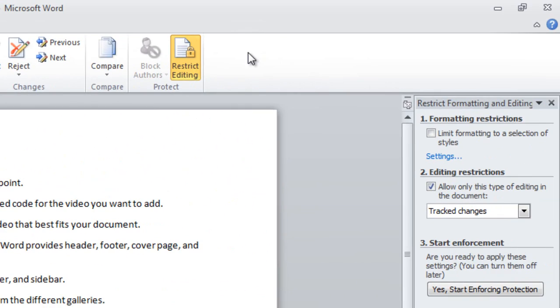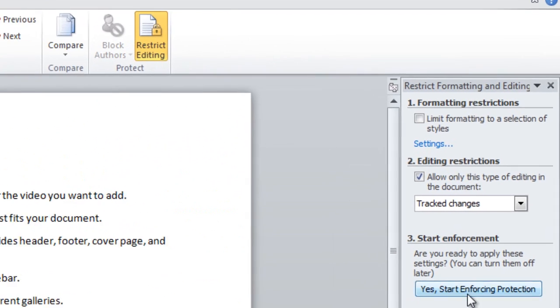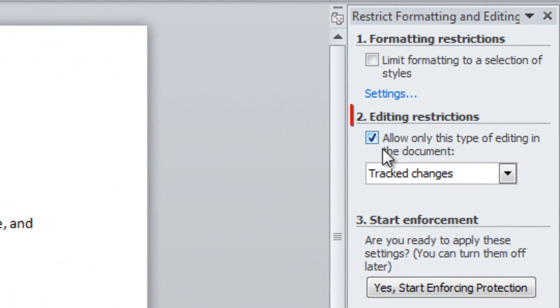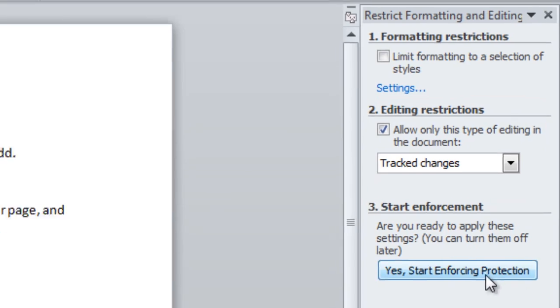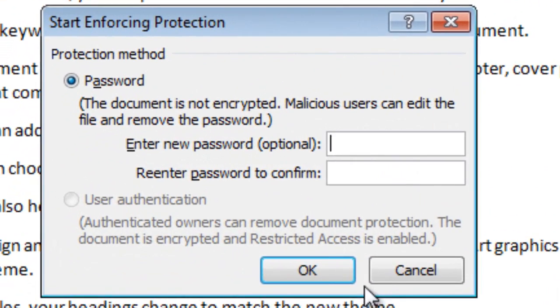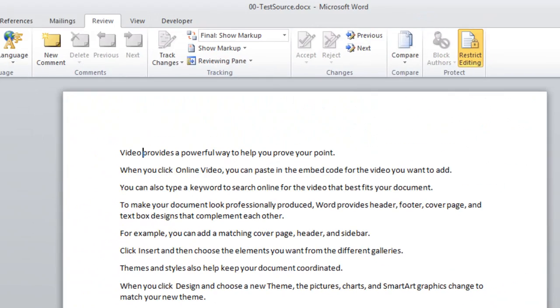Further, I have this document set up to restrict editing. I'm going to restrict the permission to only allow this type of editing in the document, which is tracked changes, and I'll say yes, start enforcing protection. I won't put a password on for right now. It doesn't really matter. Whether you put a password on or not doesn't affect the behavior of this.